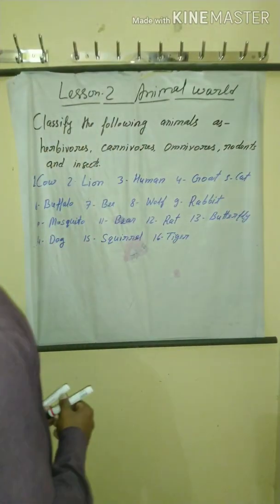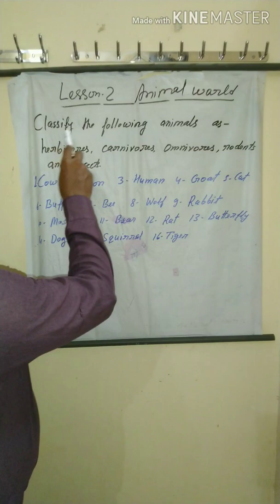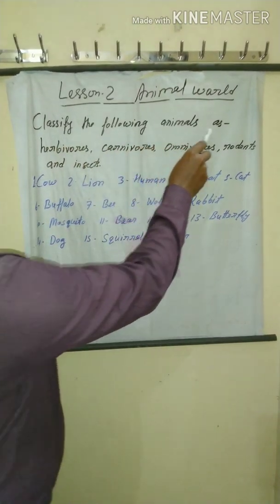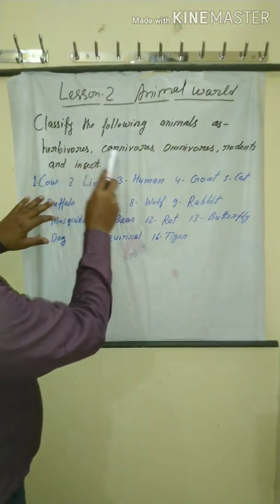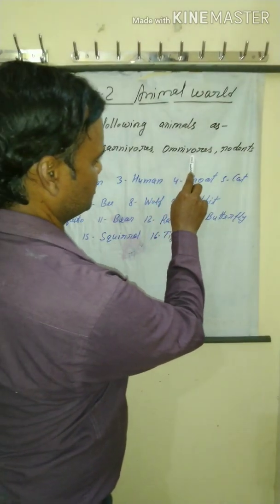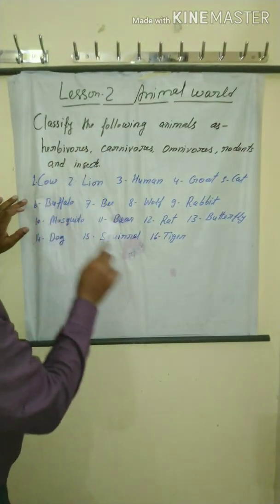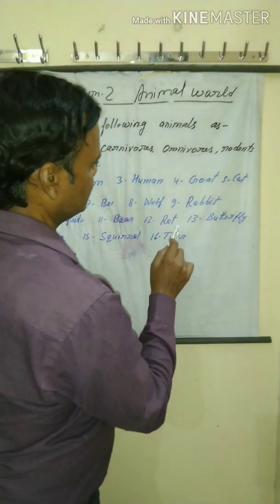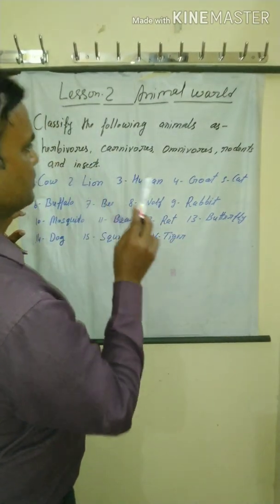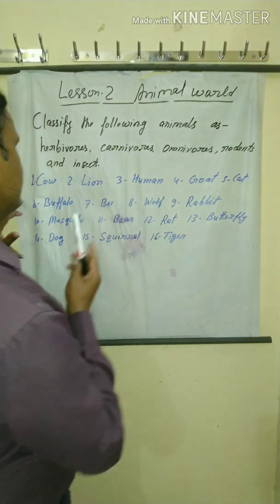Now see here, classify the following animals as herbivorous, carnivorous, omnivorous, rodents and insects. Here 16 animals are given, to be categorized as herbivorous, carnivorous, omnivorous, rodents and insects.